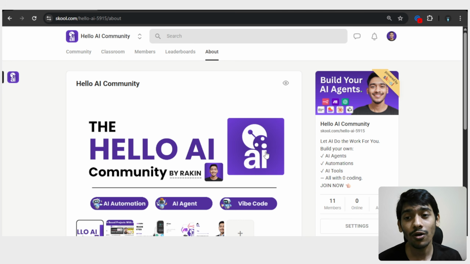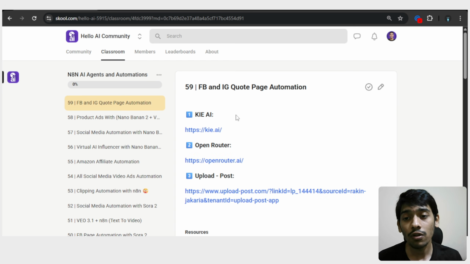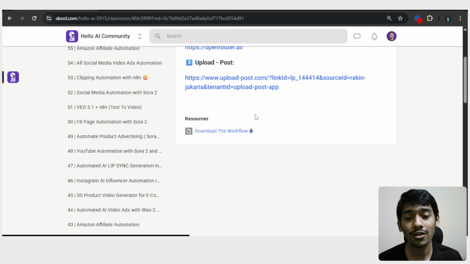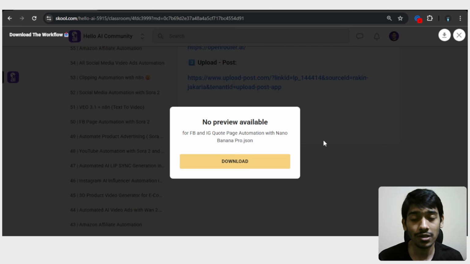After joining, all you have to do is come here in the classroom, and then go to the place of N8N AI agent and automations, and here you'll get all of the AI agents related to N8N. So for today's project, come here, project number 59, go to resources, then go with download the workflow, and download this on your own device.